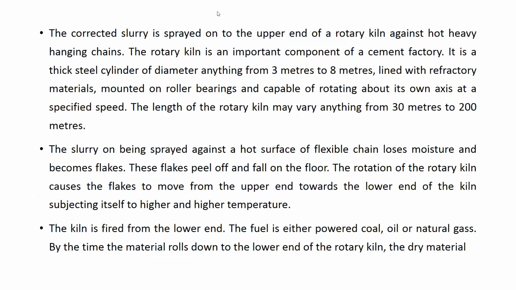Next, now the corrected slurry is there in the final storage tank. The corrected slurry is sprayed onto the upper end of the rotary kiln against the heavy hanging chain. In the general process, first is grinding, which is over. Second is mixing, which is also over. Now third is burning, and burning takes place in the kiln.